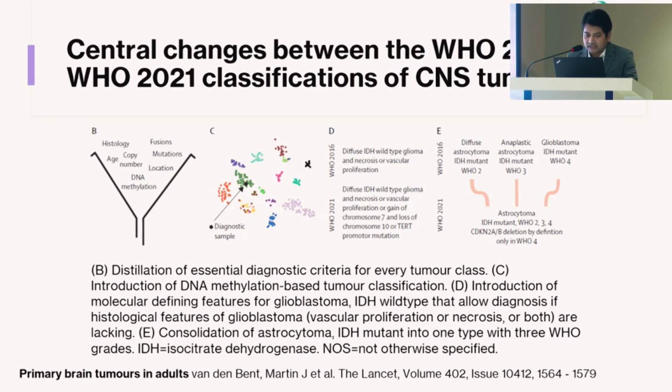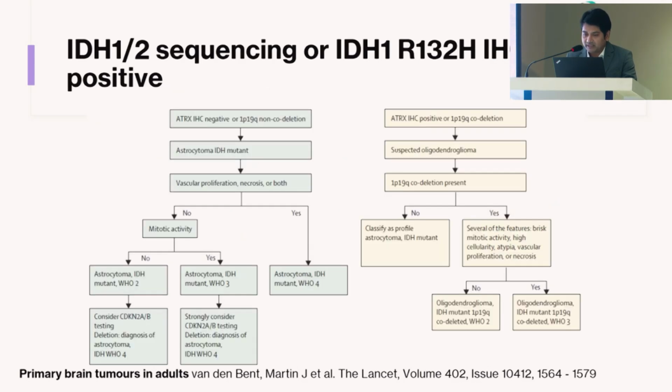Some molecular changes also happened. The distillation of essential diagnostic criteria, that is histology, copy number, DNA methylation, fusion, all these things are incorporated, and the introduction of DNA methylation-based tumor classification, as well as consolidation in the astrocytoma group.